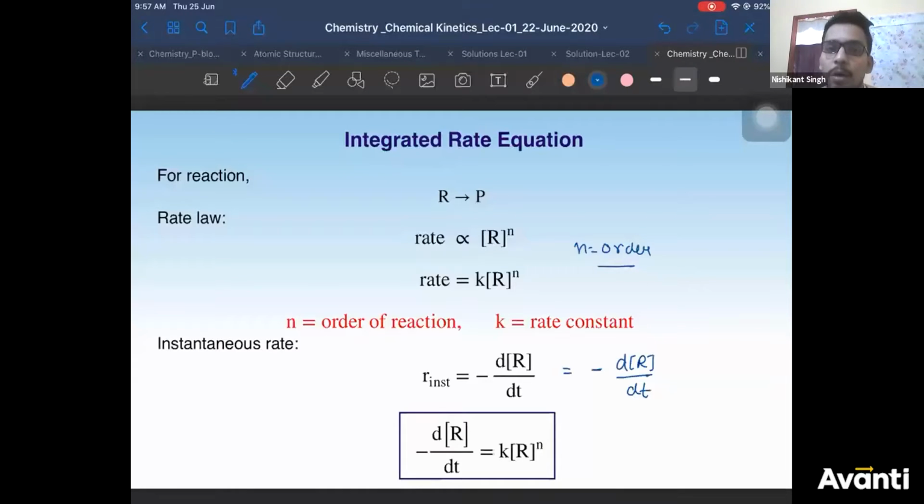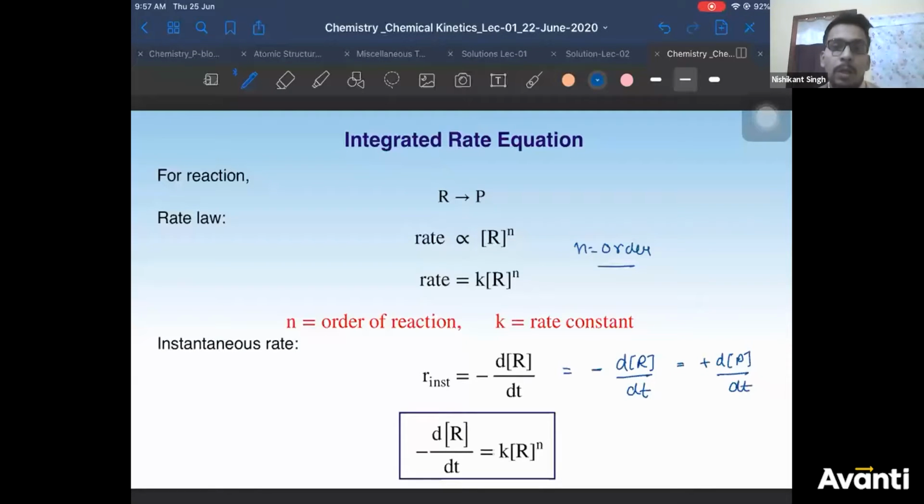Can you quickly recall? Because the concentration of reactant decreases. Very good, all of you. So the concentration of reactant decreases, therefore there is a minus sign. And we can write it in terms of product also: plus dP by dt. This is how you write rate.